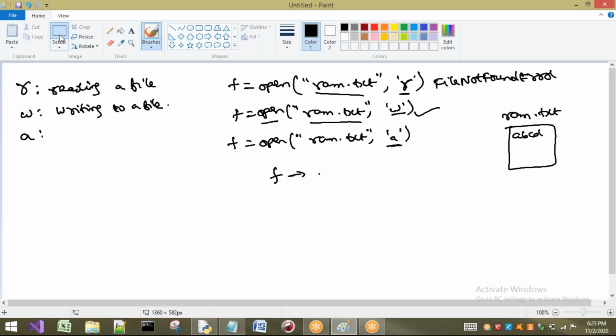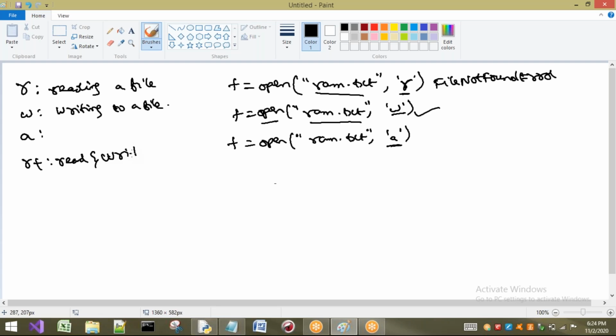Now some exclusive operations are there. I will tell you about those exclusive operations. The first one is r plus. Here this r plus is going to be used for read and write operations on the file. Very important. R plus means read and write on the file. If we want to write any data or if we want to read, we can use r plus.